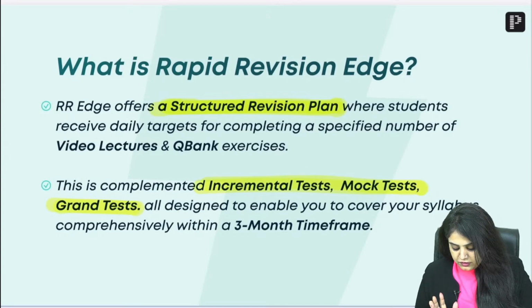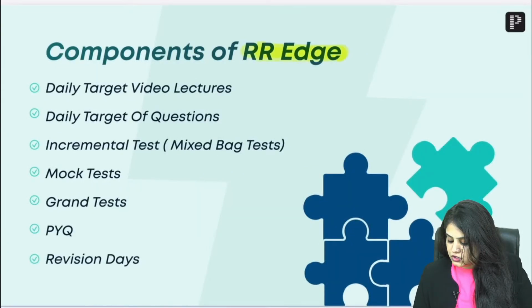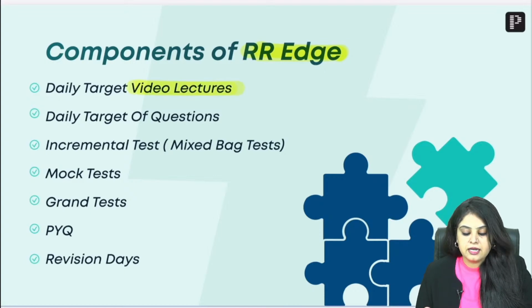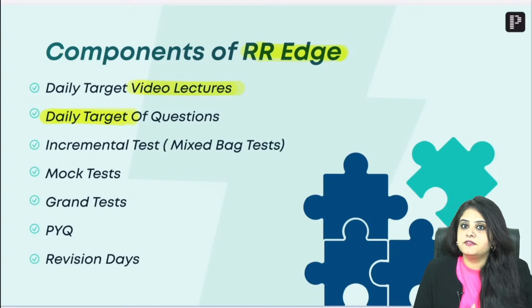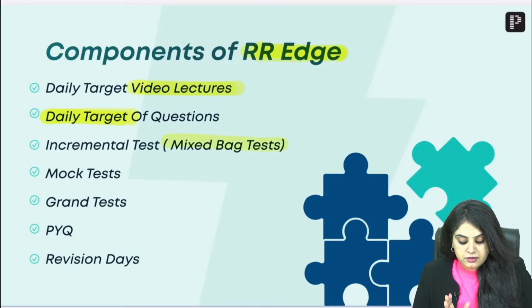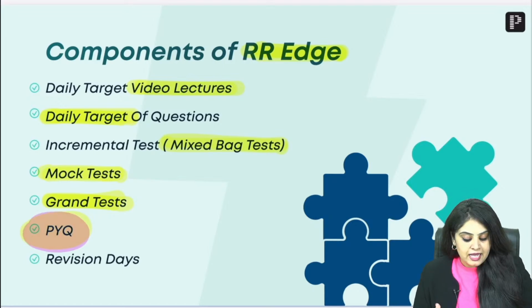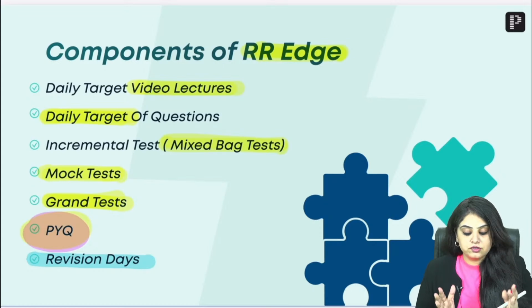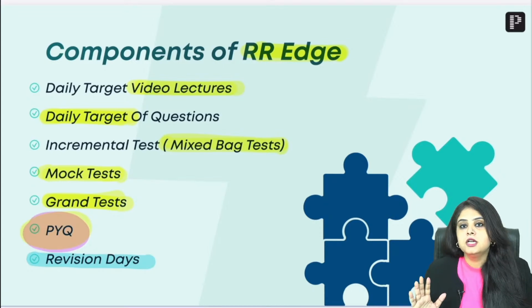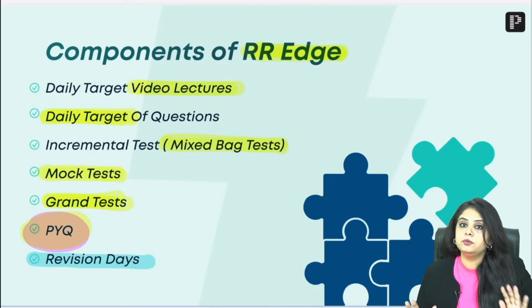So the next question will obviously be, what exactly does this rapid revision edge include? Number one, video lectures. We will give you a daily target of 100, or however many questions we feel are essential for that subject, that you have to solve every day. We will also give you mixed bag tests, mock tests, grand tests, and the most important thing everyone looks out for, PYQs. In between, you have 4 to 5 revision days also. You can call them revision days or buffer days, totally your wish. This is the outline, whether for NEET or for FMG students. This is all that it is going to include.